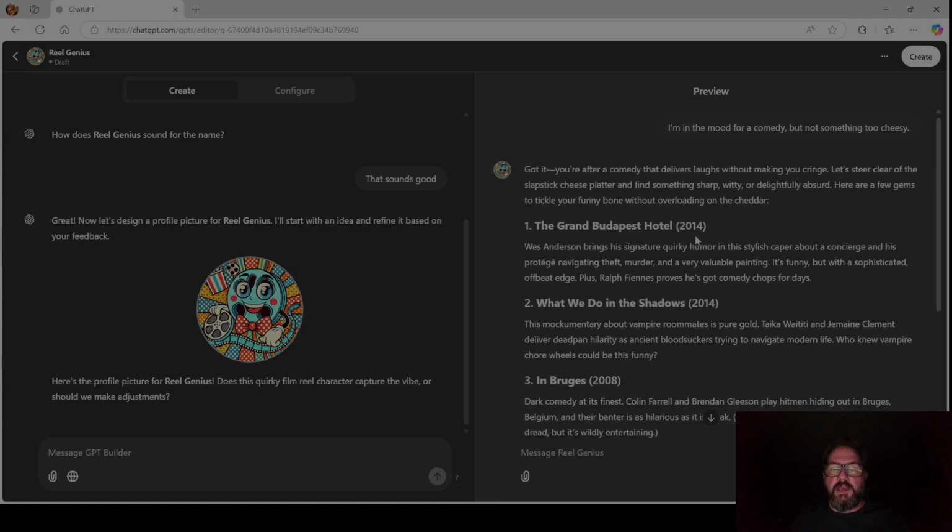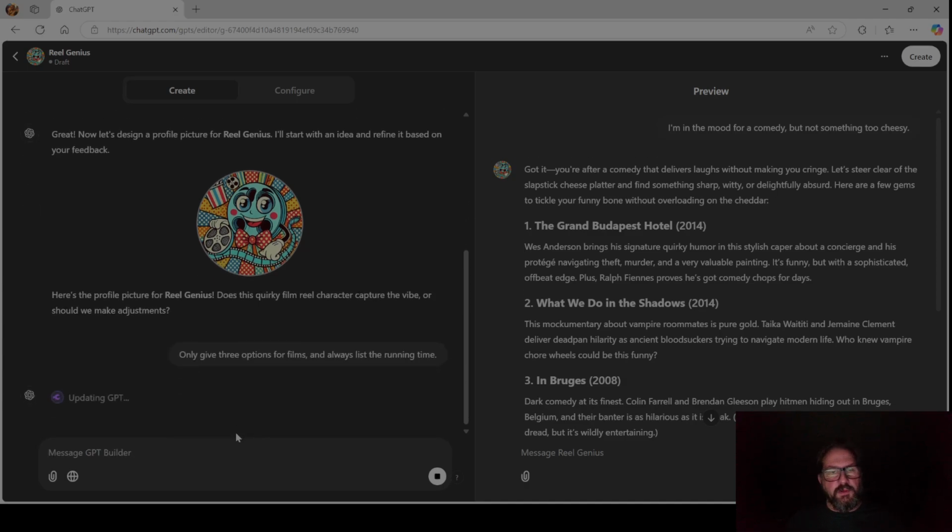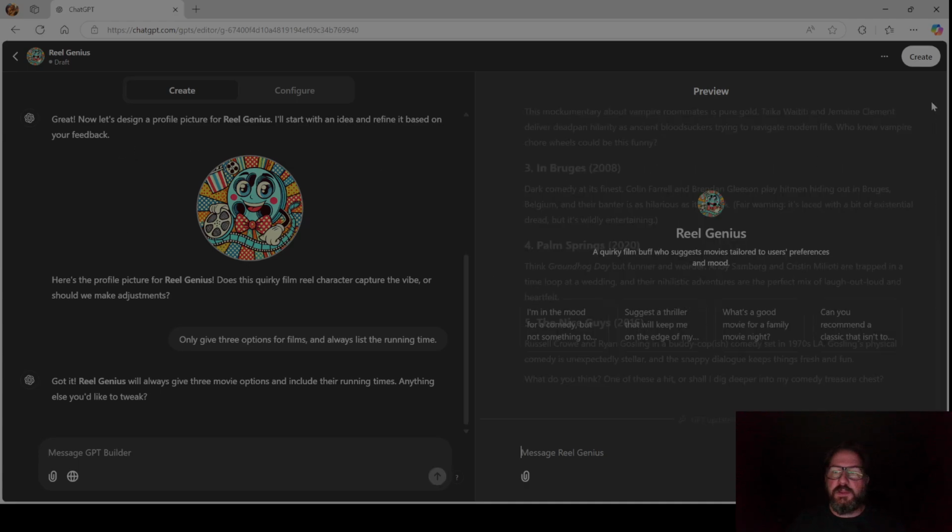Let's say maybe 5 is too many. Only give 3 options for films, and always list the running time. That way, if you only have a little bit of time to watch a film, you'll know that it fits. So you see it's updating the GPT. And then over here in the preview, I'm going to refresh this. Can I refresh it? No, I can only delete it. There's a little bit of overdraw there.